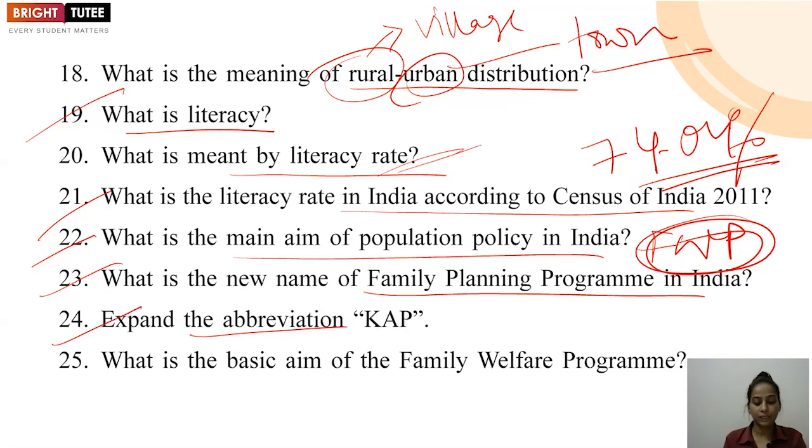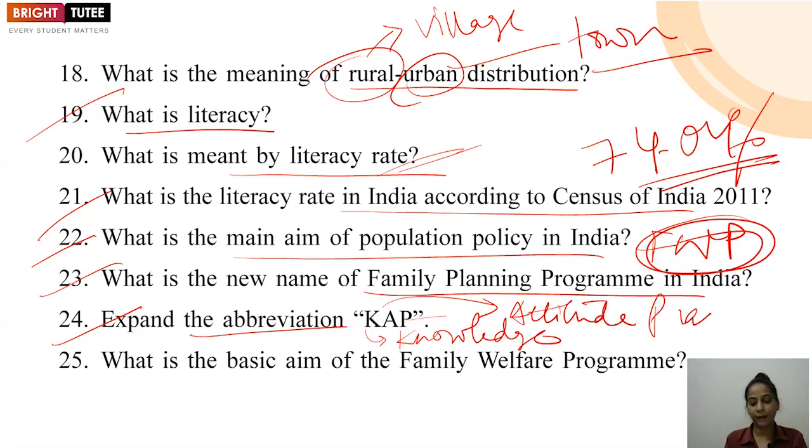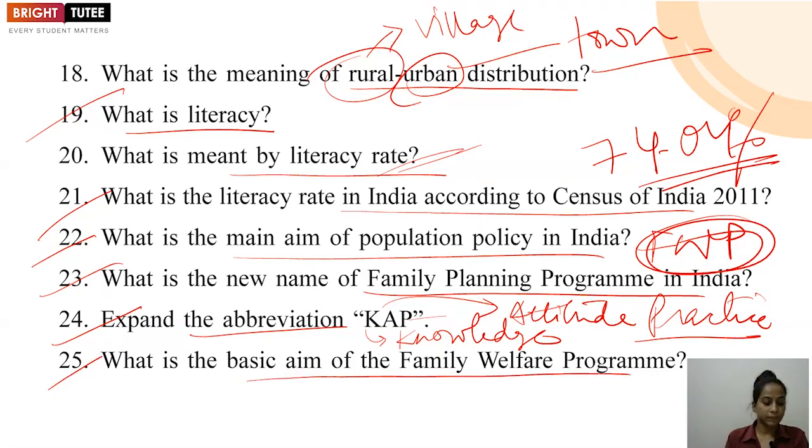Expand the abbreviation KAP. K stands for knowledge. A stands for attitude. And P stands for practice. Here you have to give the full form of this abbreviation. Next, what is the basic aim of the Family Welfare Program? You have to mention their main aim is to achieve a stable population by 2045. By 2045 they have to achieve the target of a stable population by working on different factors.